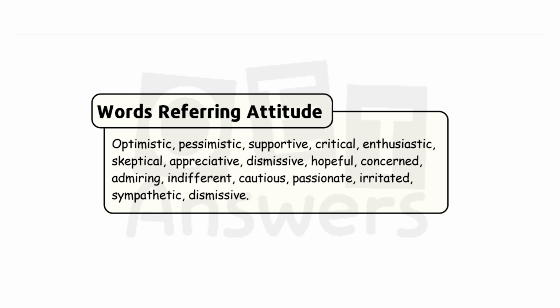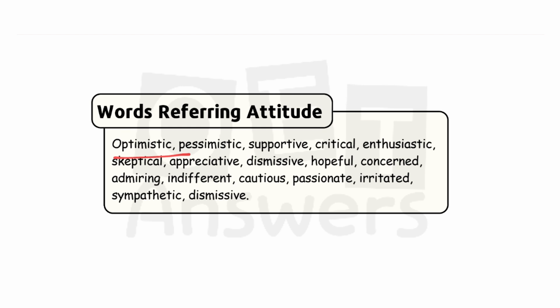All right. First, let's see about optimistic. Optimistic, pessimistic, supportive, critical, enthusiastic, skeptical, appreciative, dismissive, hopeful, concerned, admiring, indifferent, cautious, passionate, irritated, sympathetic. These are the writer's attitudes, so a writer can express his attitude through these words.